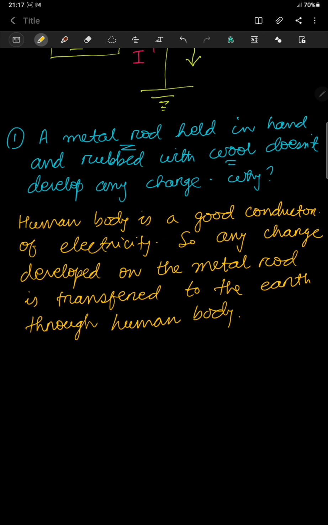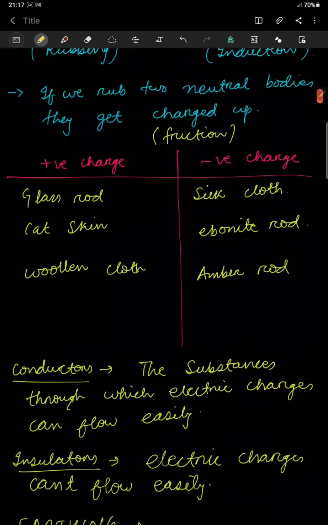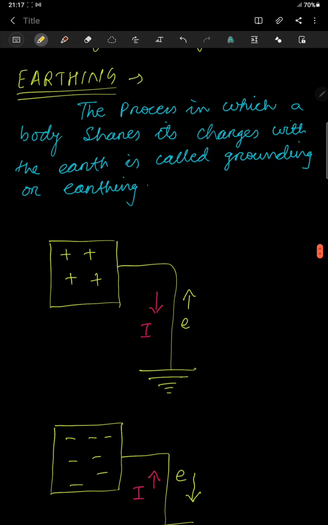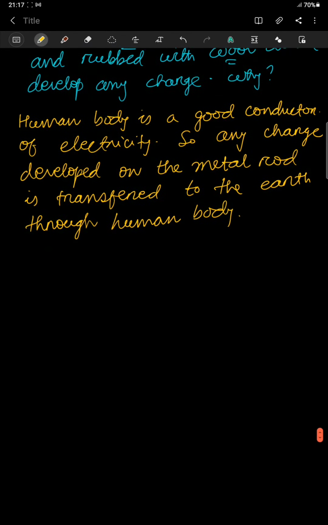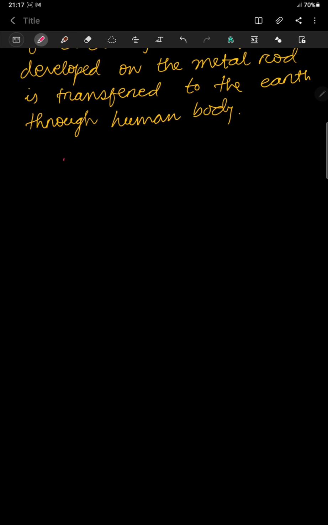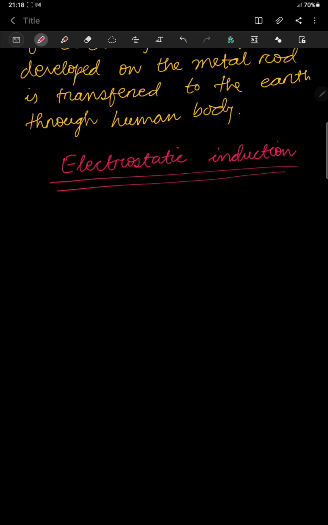So after this we will go to the second process. What is that process? It is your induction. Okay. So it is electrostatic induction. That means two bodies will be charged up but they will not touch each other. So now let's give a heading to this as electrostatic induction. And remember, here the bodies are not going to touch each other. They will not touch. Okay.